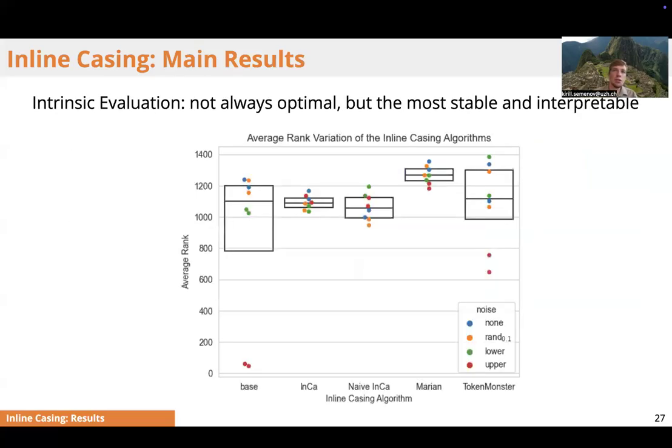Now, if we turn to the intrinsic evaluation, we see even more interesting details. First, we see that our system is more stable in terms of the intrinsic behavior. For example, the average rank spread for other systems is usually over 200 ranks, while our system makes the spread less than 100 ranks.